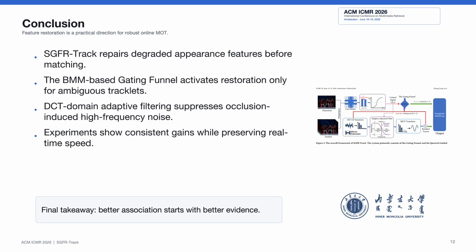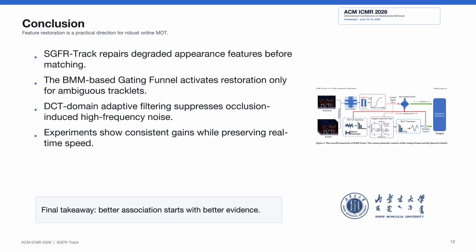To conclude, we propose SGFR Track, an uncertainty-gated spectral feature restoration framework for online multi-object tracking. The main contribution is to address association errors from the perspective of feature restoration before matching. First, we introduce an RBM-based gating funnel to estimate association uncertainty and activate restoration only for ambiguous tracklets.